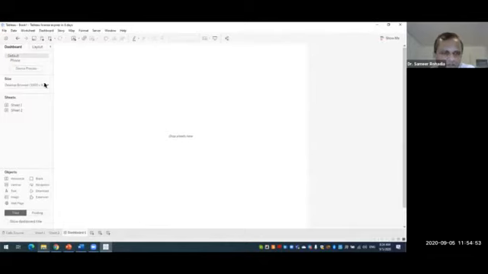Now here, whenever we are creating a dashboard, what is a dashboard? Dashboard is a place where in one place we are able to see many different charts. Earlier we have already created sheet 1, sheet 2, but they are two separate sheets.